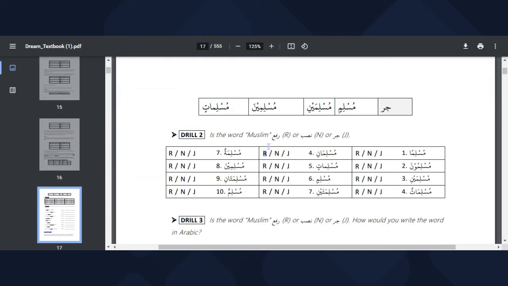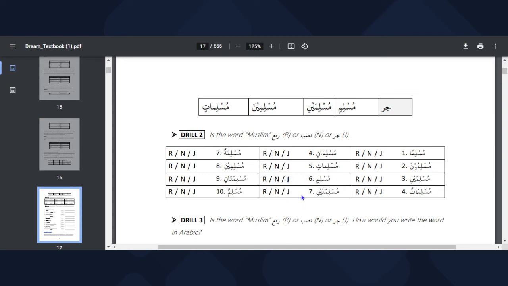Then Muslimatin. Muslimatin is either nasib or jar. If we read the chart again: Muslimatun, Muslimatan, Muslimatin, Muslimatani, Muslimataini. Muslimatin, nasib or jar. Then we have Muslimin. Muslimin here is easy to identify. It has an ending sound, and then we know un and in: rafun, nasib, jar. Muslimun, Musliman, Muslimin. Muslimin is jar.